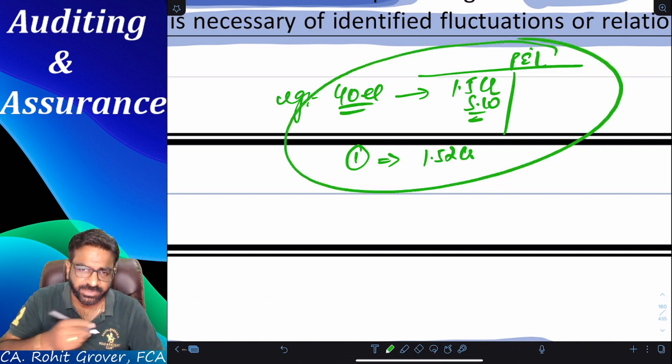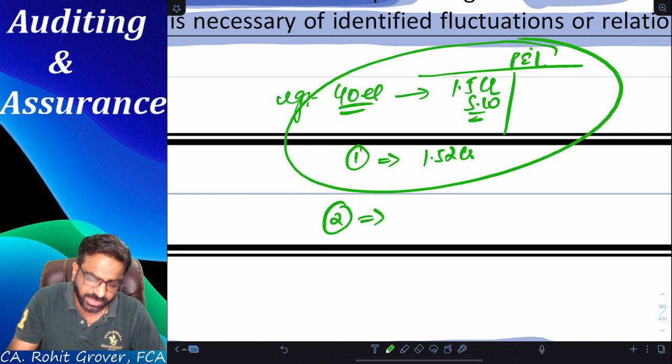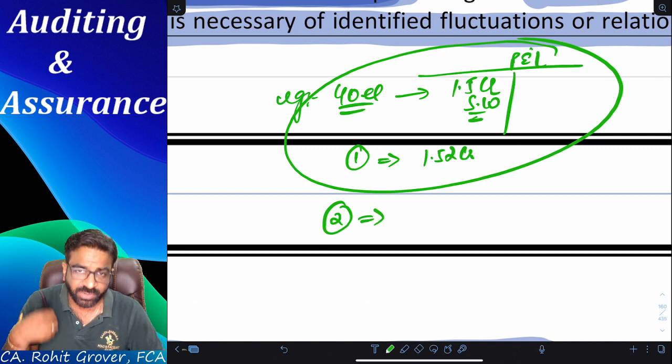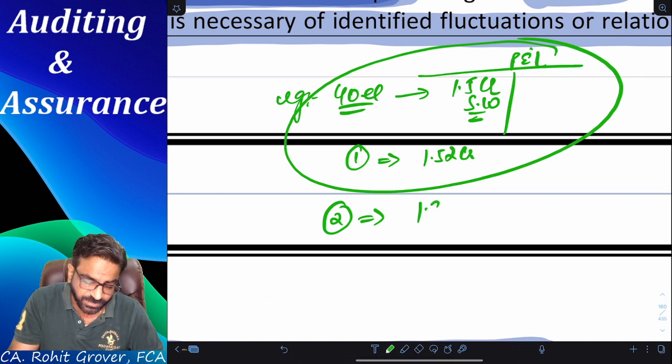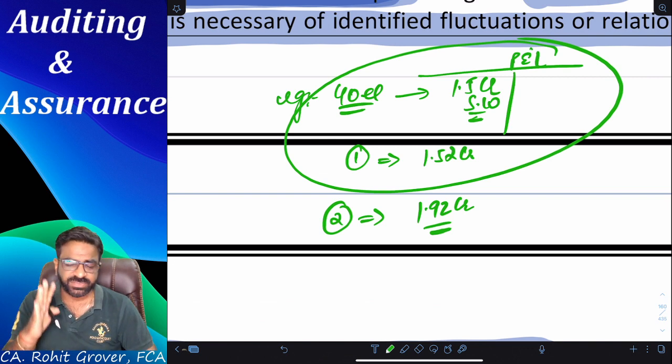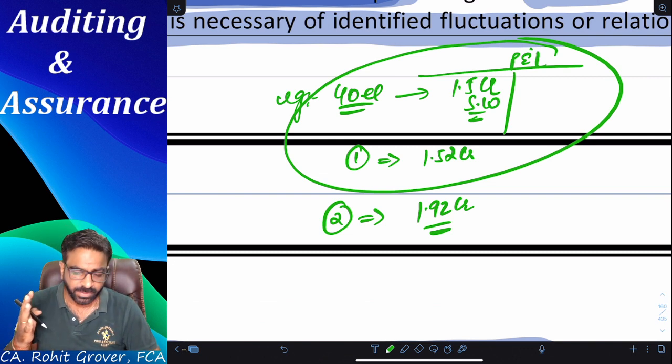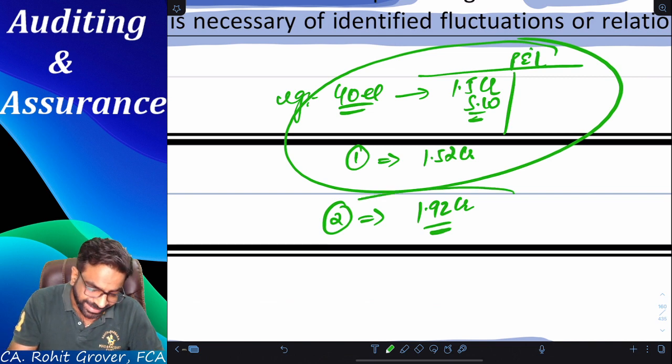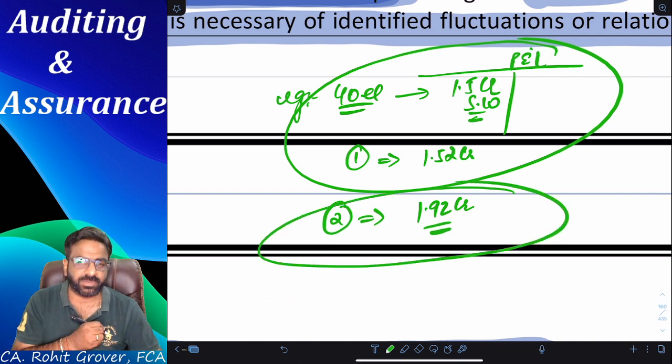It is manageable. But when I did the testing of details, I came to know that it should be 1.92 crores. Now tell me, is it a significant difference or a huge difference? Small or huge one? Huge one. So that is what analytical procedure is all about.